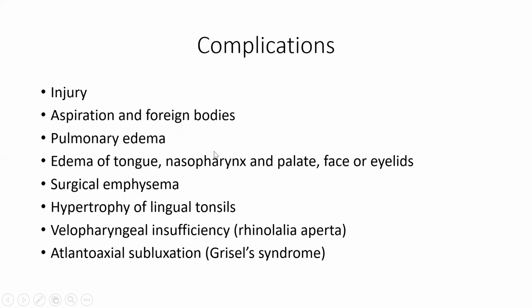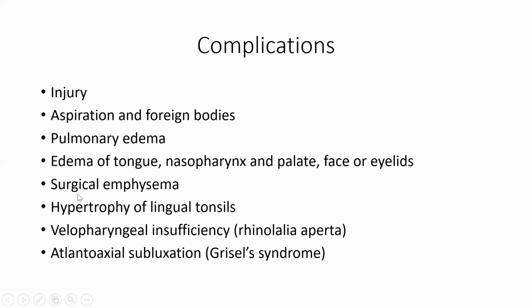Some other complications of tonsillectomy are injury to the adjoining structures like tongue, soft palate, uvula, buccal mucosa, teeth, or aspiration and foreign body. Sometimes the secretions or the bleeding during tonsillectomy can be aspirated, or the loose tissue of tonsil, or sometimes adenoids, can get aspirated as foreign bodies. Then there can be pulmonary edema. There can be edema of tongue, nasopharynx, palate, face, or eyelids, because tonsils are lymphoid tissue. So when we remove the lymphoid tissue, there can be edema of the local area.